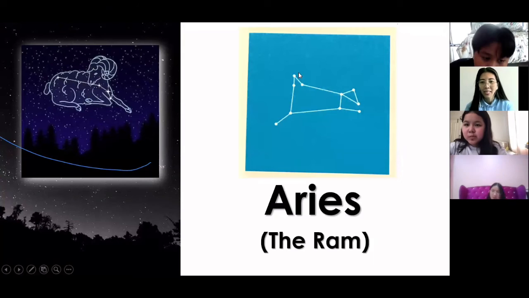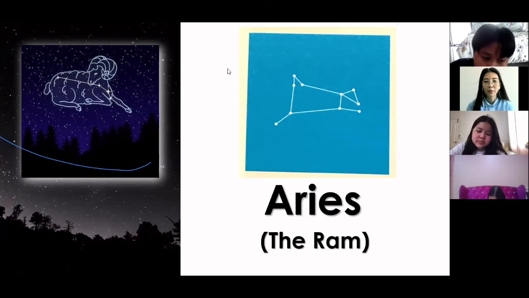Sometimes you cannot see the one in your book. That is the complete star formation. But nowadays, since there are a lot of lights everywhere, when we look up in the sky, some stars we cannot easily see anymore. So Aries appears to be just like a straight line or a crooked line, because some of its stars cannot be seen anymore, because our environment is very bright. But that is Aries the ram.